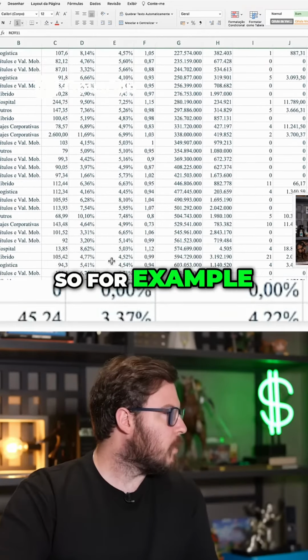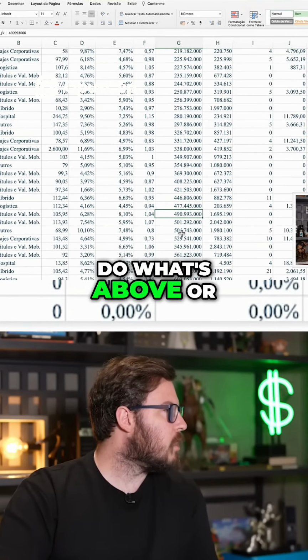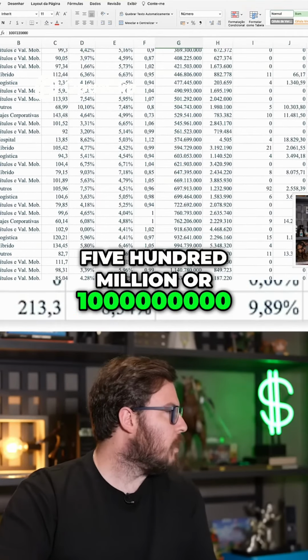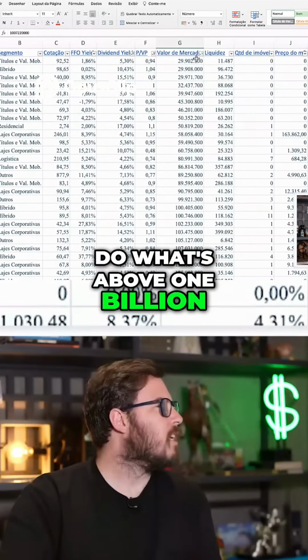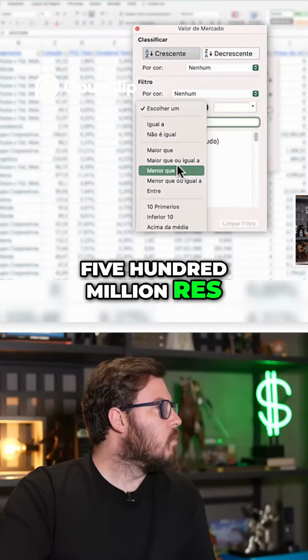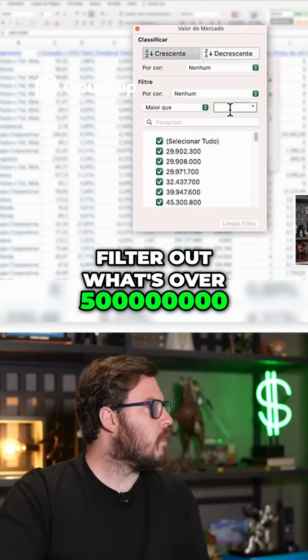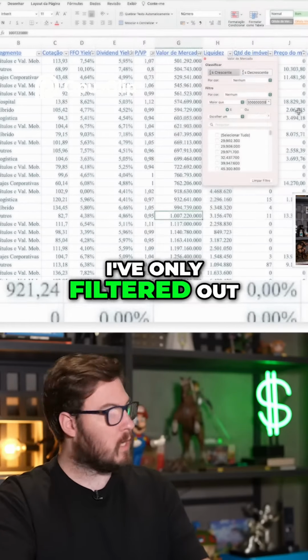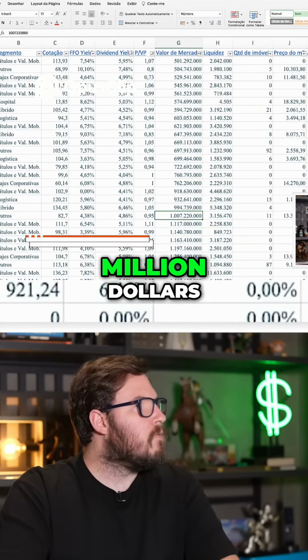So for example, I'm only going to look at what's above 500 million or 1 billion. I'm only going to look at what's above 500 million reais. So I'm going to filter out what's under 500 million, okay?